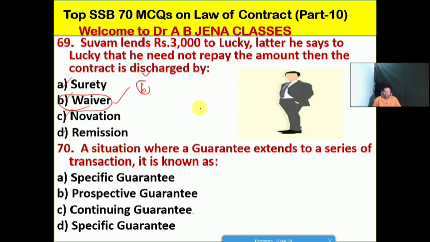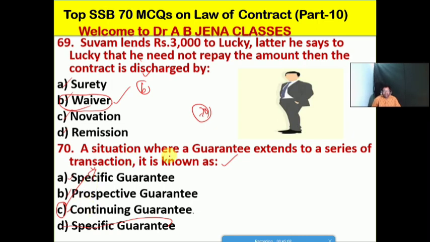Friends, it's the last but not the least, also a vital MCQ. A situation where the guarantee extends to a series of transactions is known as which type of guarantee? A, specific guarantee; B, the prospective guarantee; C, the continuing guarantee; D, the specific, sorry friends, it's a repeated. No doubt friends, C is the right option for this MCQ.